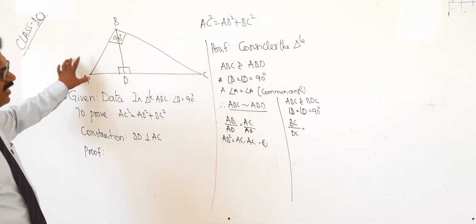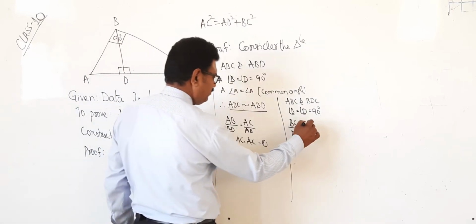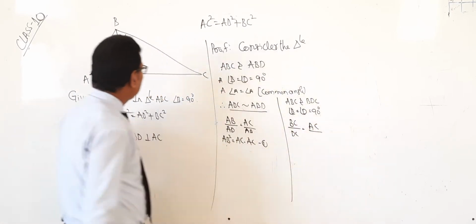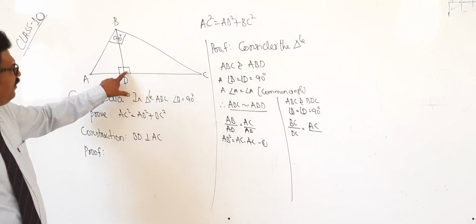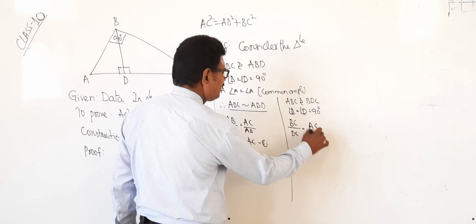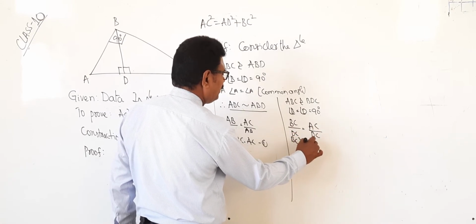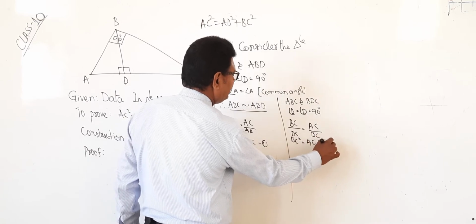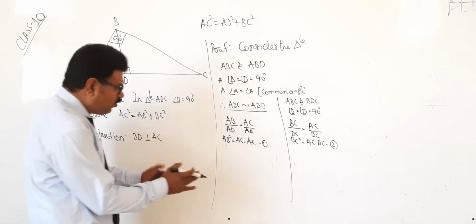In the main triangle, which is the hypotenuse again? Yes, AC. For this triangle, which is the hypotenuse? This is 90 degrees, the hypotenuse will be BC. Multiply: BC square is equal to AC into DC. This is the second equation.